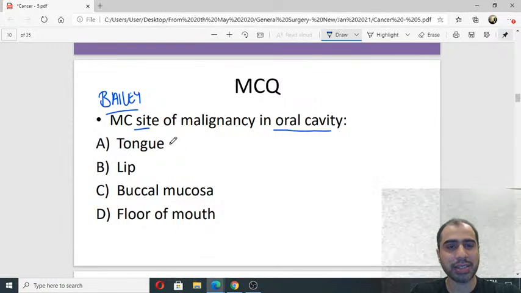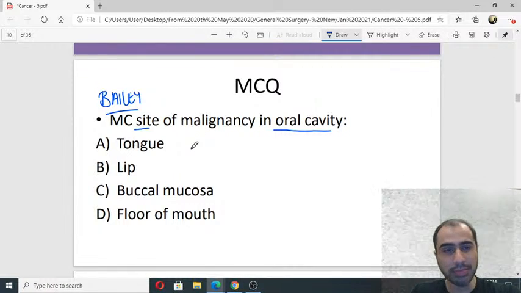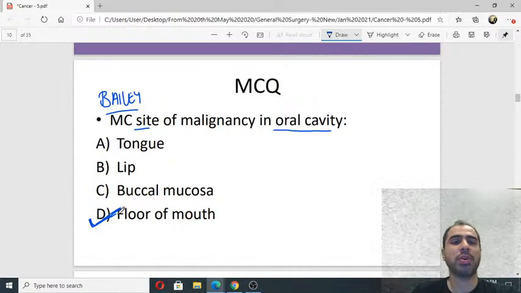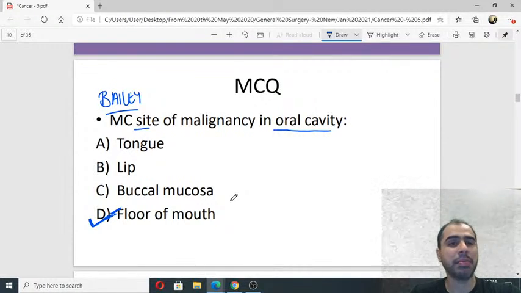Okay, Akanksha says tongue. Interesting. Nobody for buccal mucosa? Okay, unfortunately no. Answer is floor of the mouth. This is directly from Bailey.